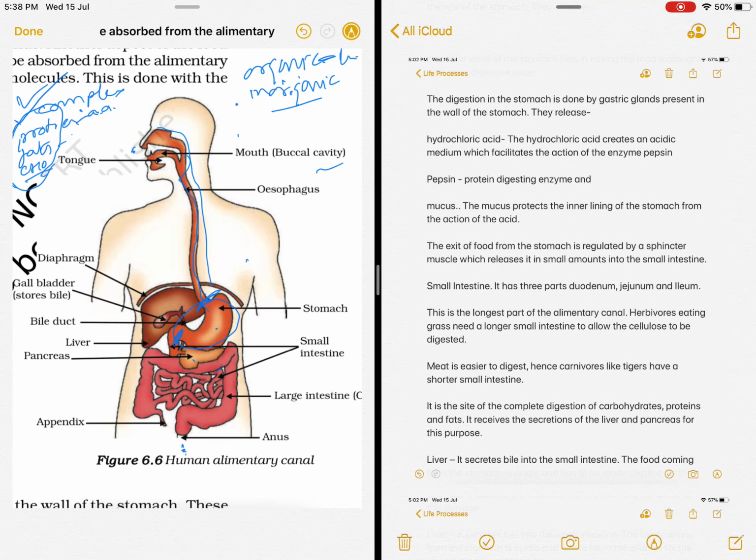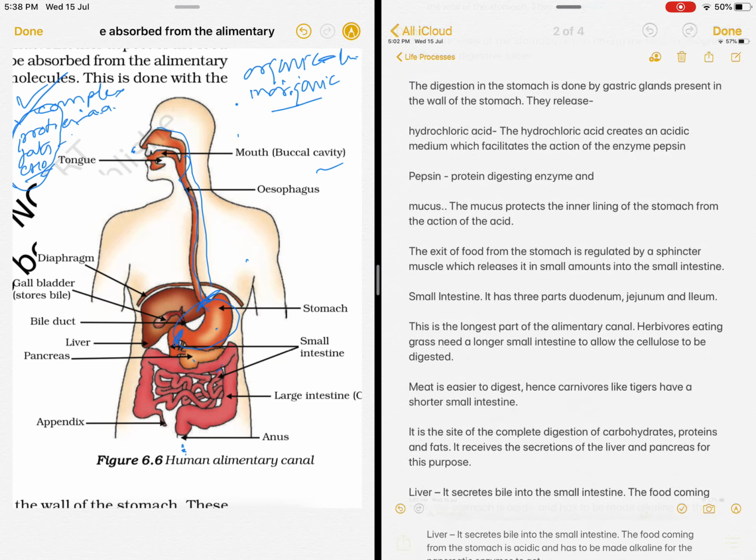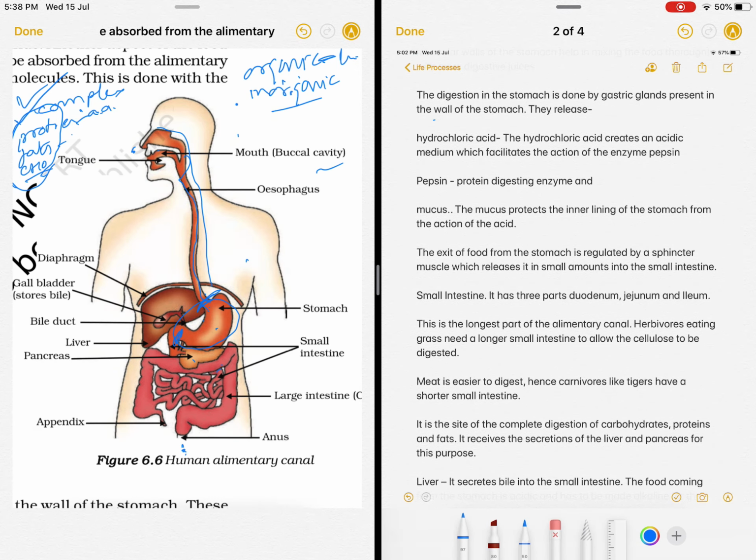Okay, there was a little problem with the page moving ahead. Now it has moved. So let us come back to the stomach. So what happens in the stomach? In the stomach, the gastric glands are present in the wall of the stomach, and they release what? They release hydrochloric acid, pepsin, mucus. There are three things done in the stomach.